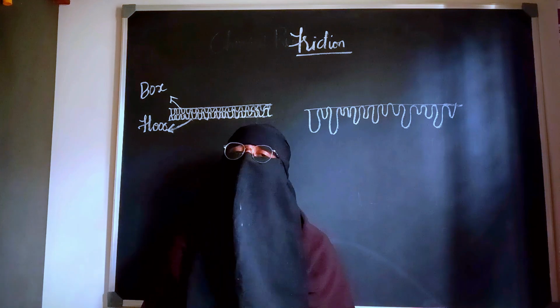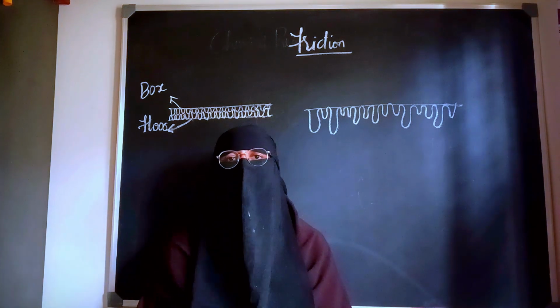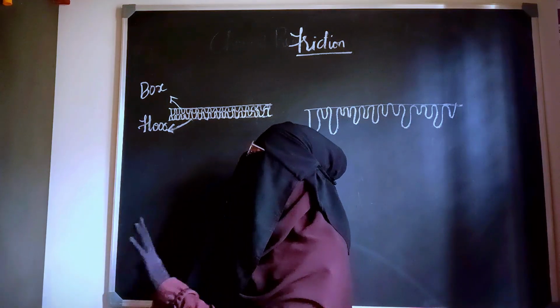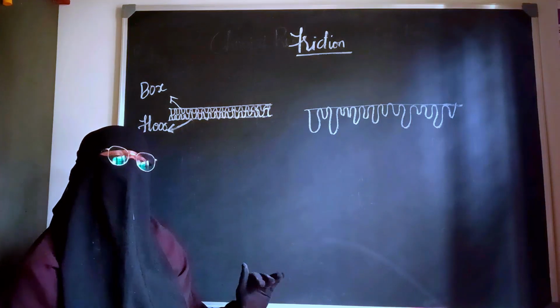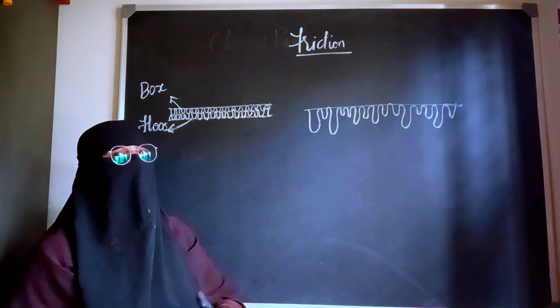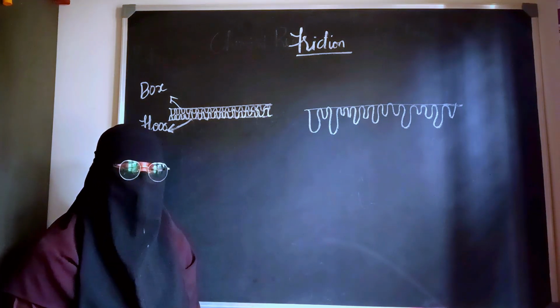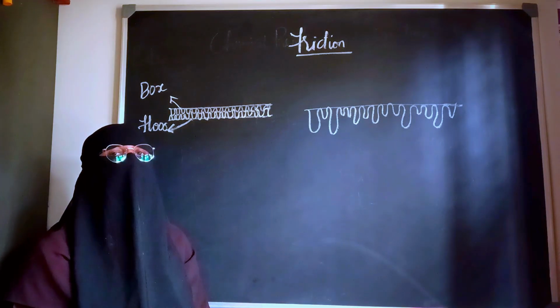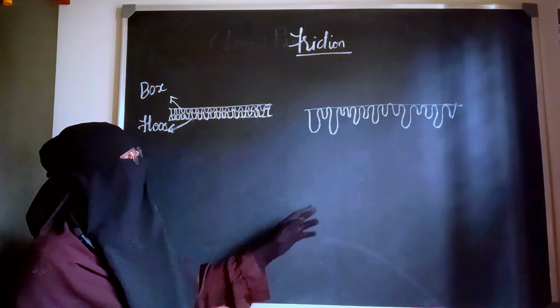That is the reason why, whenever we try to move an object from rest, we have to apply a force. So friction arises only when the irregularities on the surfaces get interlocked. Now, if the irregularities are less, the interlocking will be less. When interlocking is less, friction will be less. Whenever there is less friction, you have to apply less force to move the object from its place.